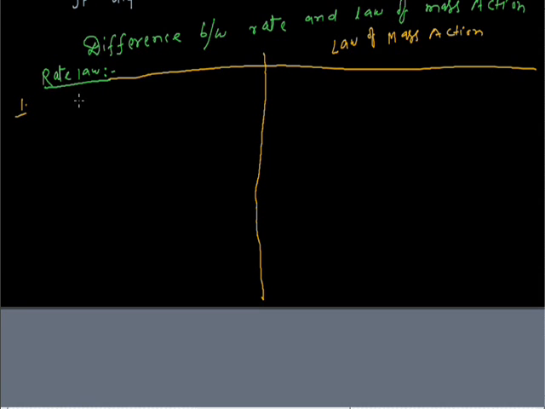It is an experimentally observed law. The law of mass action is a theoretical law, not an experimental law. It is a theoretical concept.